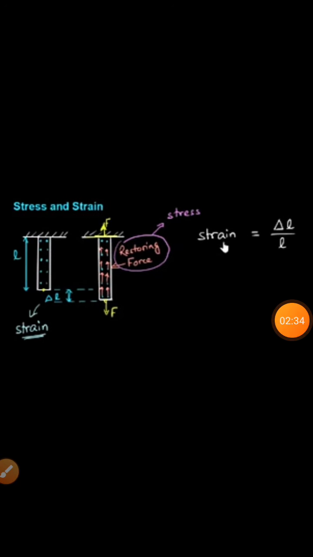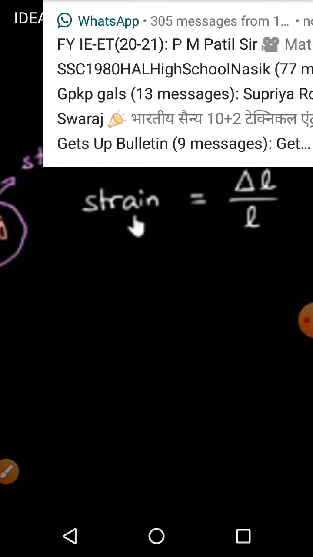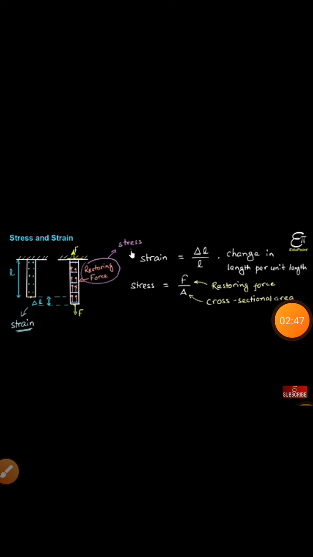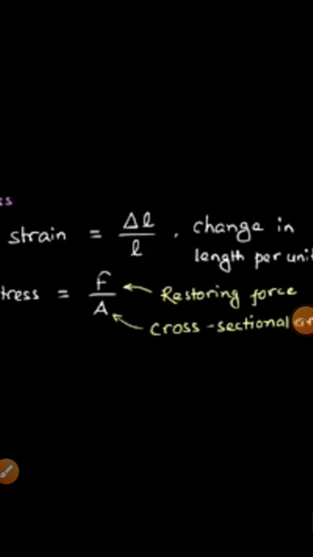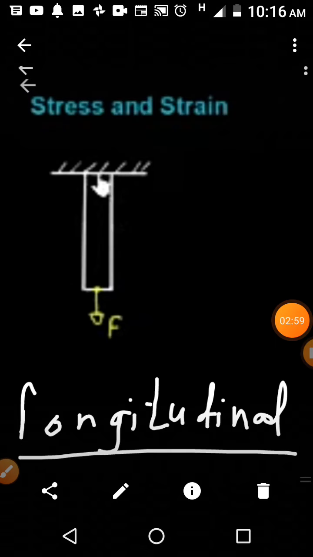So here the strain of the body is equal to change in dimension, that is change in length, which is equal to delta L upon original length L, and the stress is equal to force upon area, where F is the restoring force and A is the cross sectional area. Thus the stress and strain corresponding to the change in length of the body are called as longitudinal stress and strain. There is one more name to this stress and strain. This can also be called as tensile stress and tensile strain.